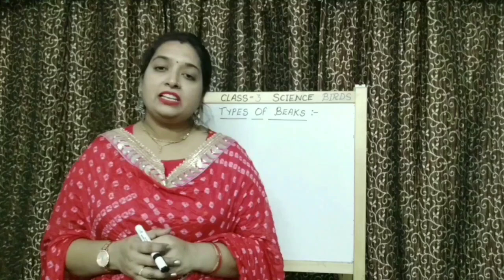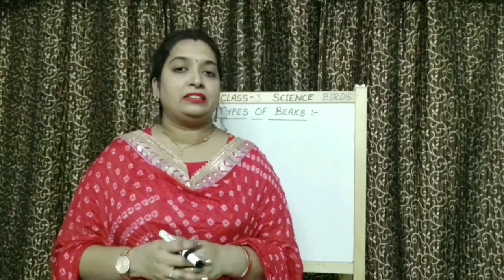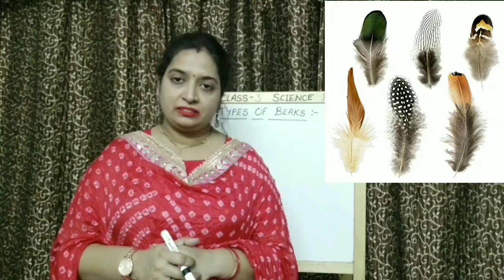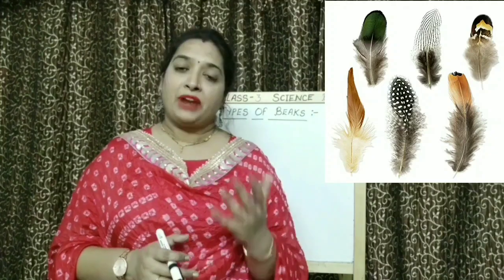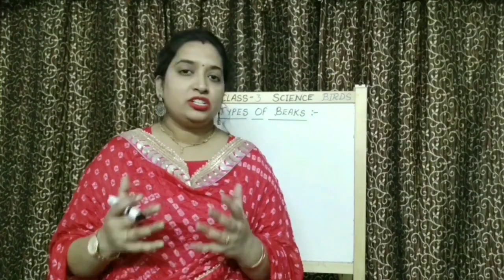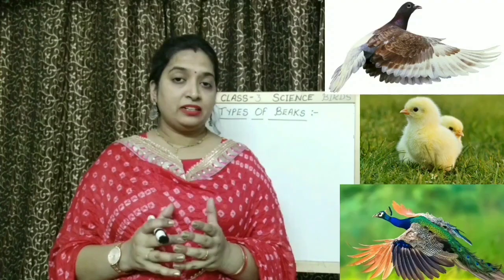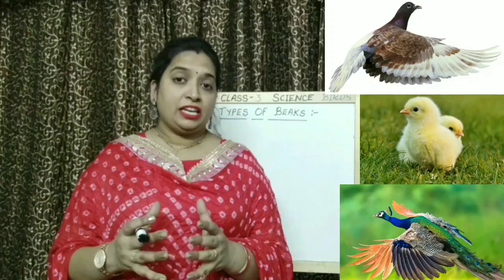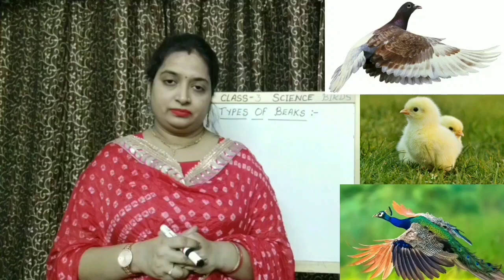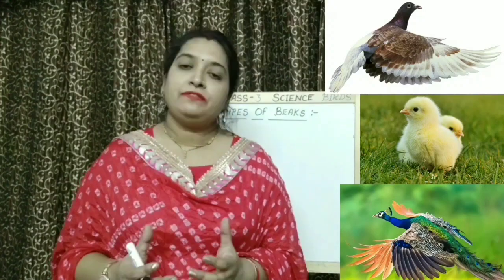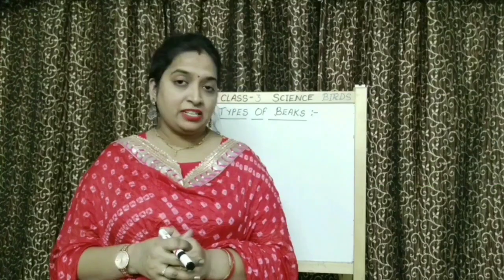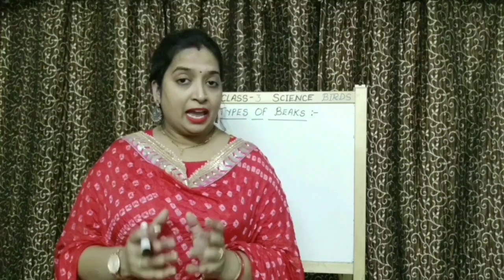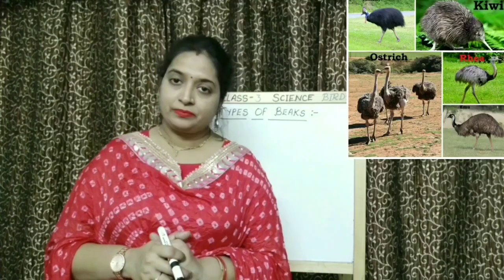After that, I have told you about types of feathers present in a bird. Children, birds have three types of feathers. What are these? These are flight feathers, body feathers and down feathers. Flight feathers help a bird to fly. Down feathers keep the body of a bird warm. Body feathers give shape to the body of a bird. Then I have also told you about some flightless birds like penguin, emu, kiwi, ostrich.